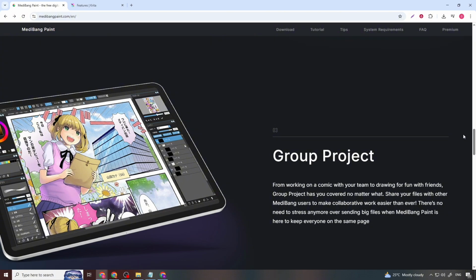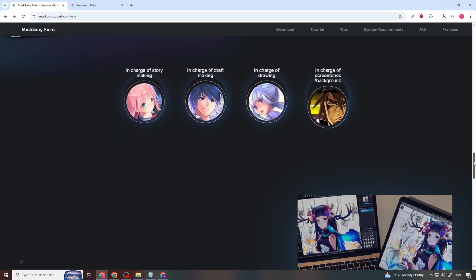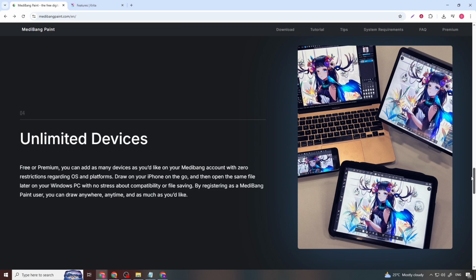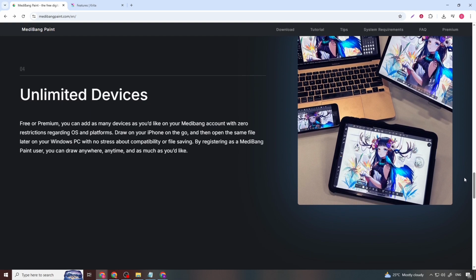MediBang also includes tools for panel layout, perspective guides, rulers, and frame creation, making it well suited for sequential art. Artists can create full comic pages inside a single workspace, managing panels, text, and artwork efficiently. Cloud integration allows users to store projects online and sync work across devices, which is especially useful for artists switching between desktop and tablet. Another strength of MediBang is simplicity.